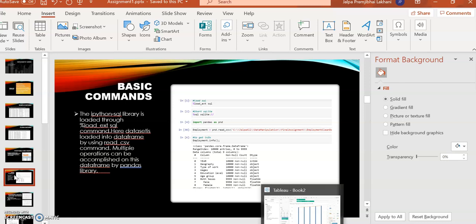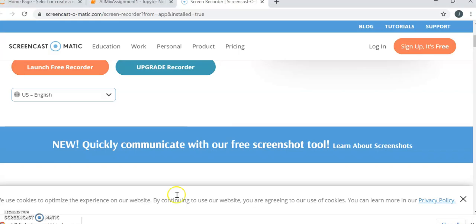The next is the basic commands that I performed on the dataset. You can see in the screenshot. First, I load the IPython SQL library in my Jupyter notebook, so I can use my dataset. Let me show you in Jupyter notebook.